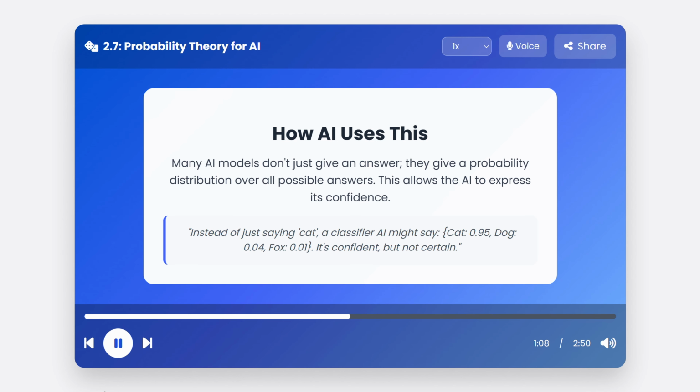This is how modern AIs express their answers. A classification model doesn't just decide, this is a picture of a cat. Instead, it outputs a probability distribution over all the classes it knows. It might say there's a 95% probability it's a cat, a 4% probability it's a dog, and a 1% probability it's a fox. This tells us how confident the model is in its conclusion.